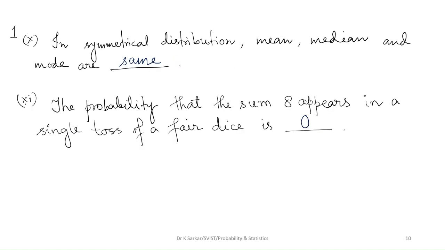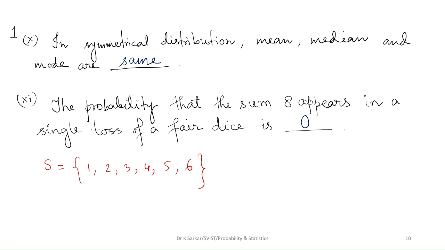Question 1-11. The probability that the sum 8 appears in a single toss of a fair dice is dash. We know the outcomes for a dice throwing experiment. The sample space S is 1, 2, 3, 4, 5, 6.